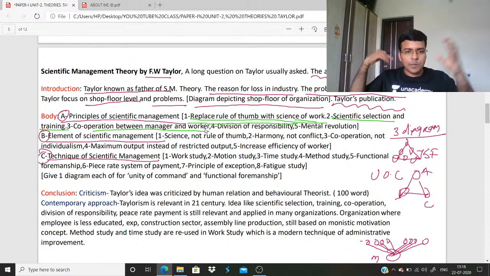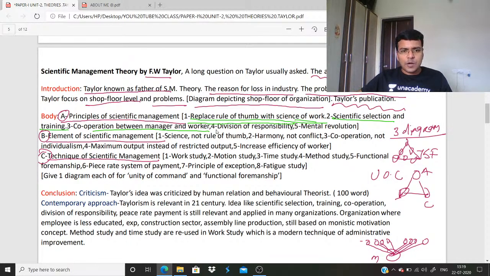Don't fear that you need to remember the whole of Taylor. No. You just remember the structure, you understand the concept. When you understand the concept, you can produce your own lines. Like replacing rule of thumb with science of work, write 2 lines. Scientific selection and training, write 2 lines. So it is very easy to write answers in public administration if you understand the concept. So concept building is important.